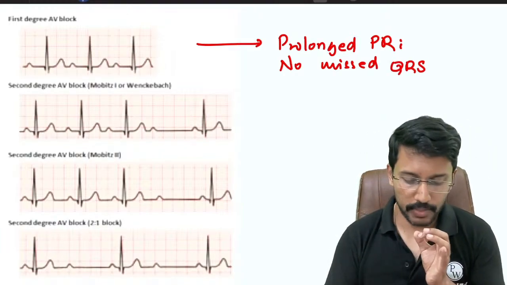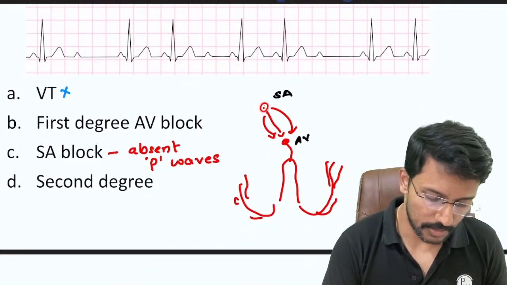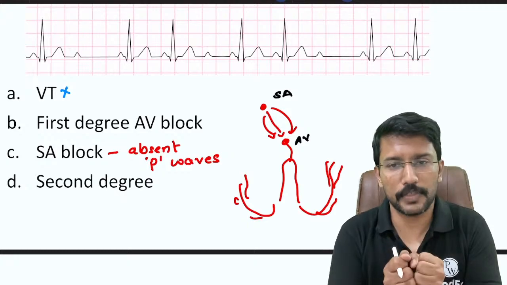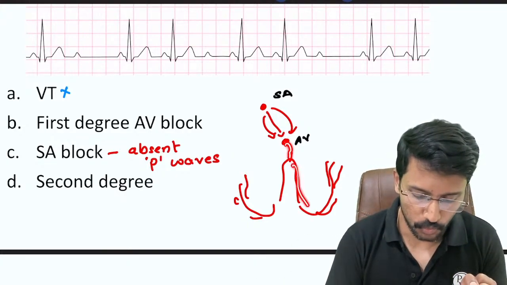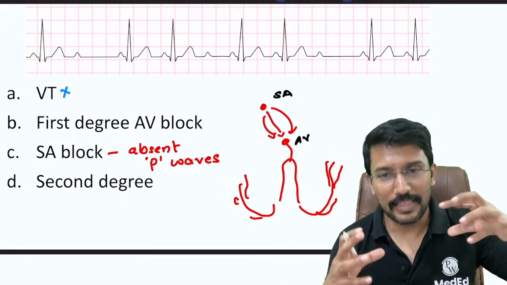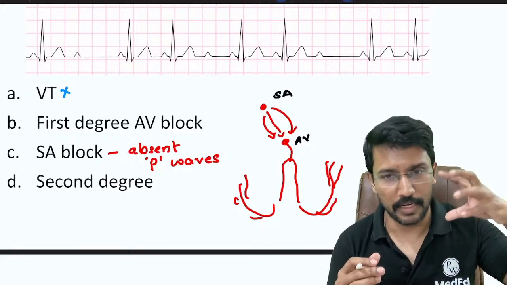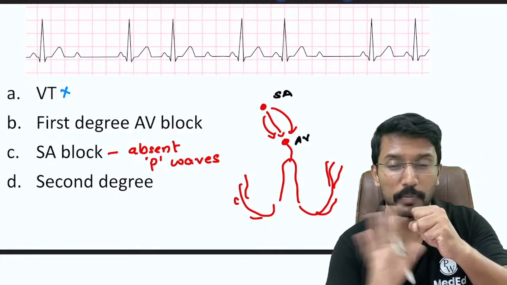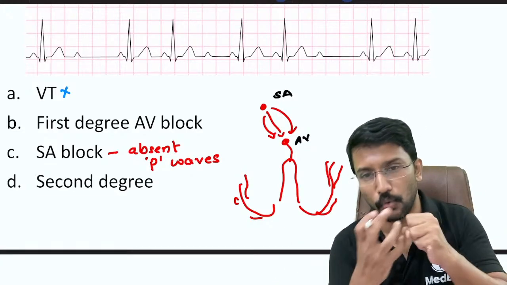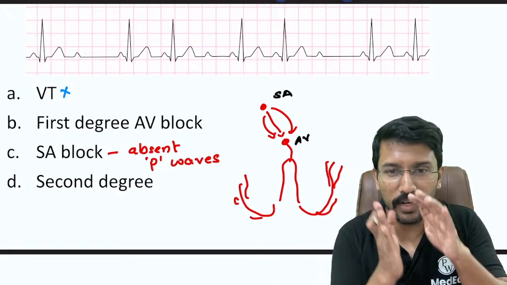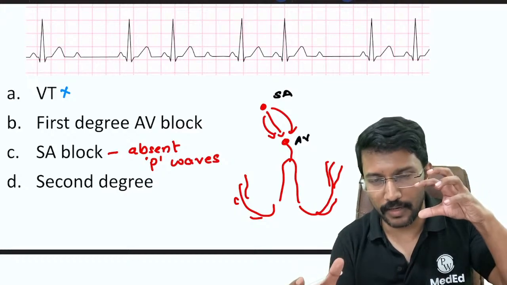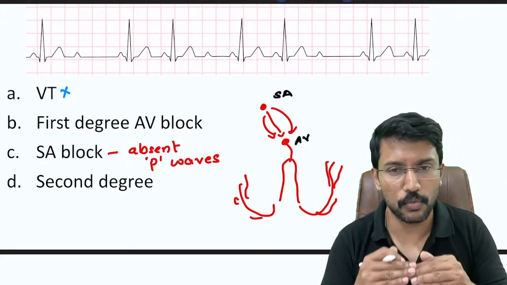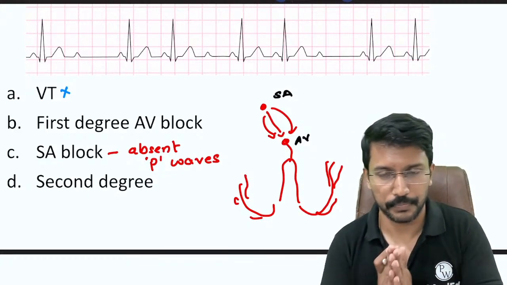Normally when the SA node sends an electrical impulse to the AV node, the AV node holds on to it for a fraction of a second before handing it over to the His bundle to cause ventricular depolarization. This is very much required because when the atria are in systole, contracting to push the blood into the ventricle, the ventricle should not be simultaneously contracting. It should be in diastole to receive that blood, right? To create this break between systole and diastole of the two chambers, the AV node plays an important role. It introduces what is called AV nodal delay.